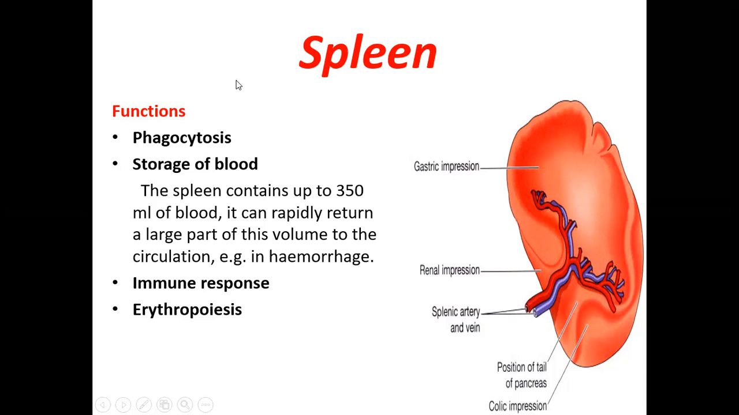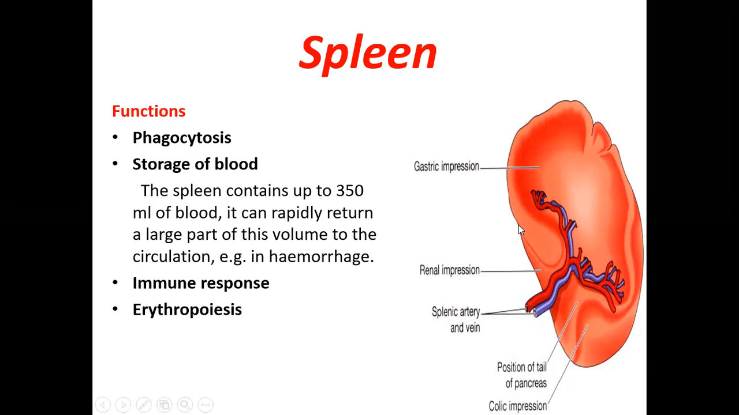Coming to the functions of the spleen, the main function of the spleen is phagocytosis. Phagocytosis, as I said before, means it will eat and engulf the bacteria, virus, dead cells, and other things. Then it also helps in the storage of blood. The spleen stores around 350 ml of blood. It can rapidly return this large volume to the circulation in case of hemorrhage.